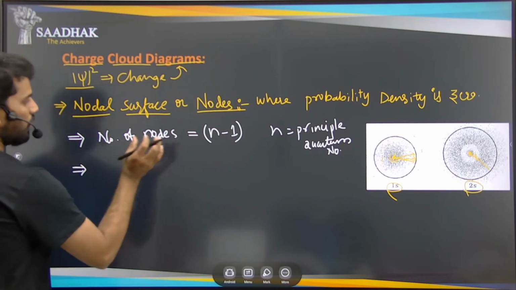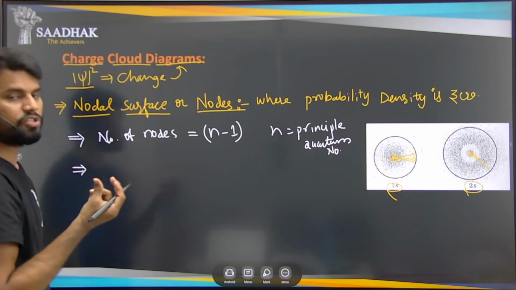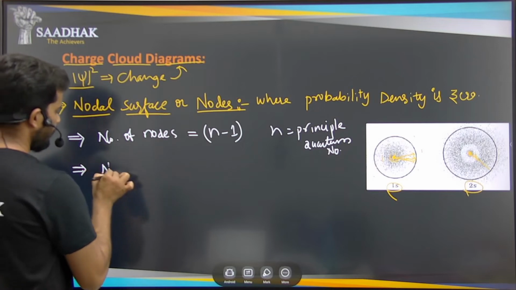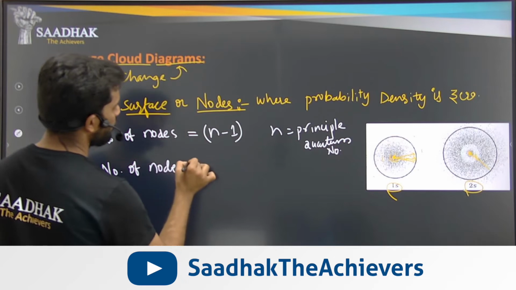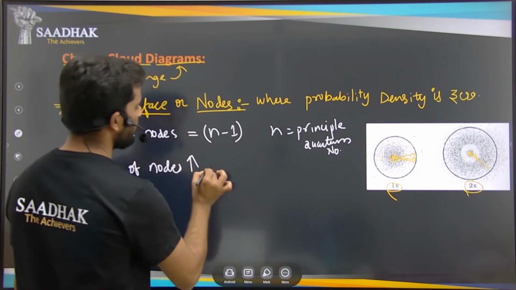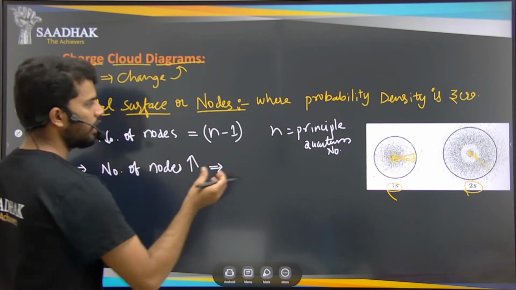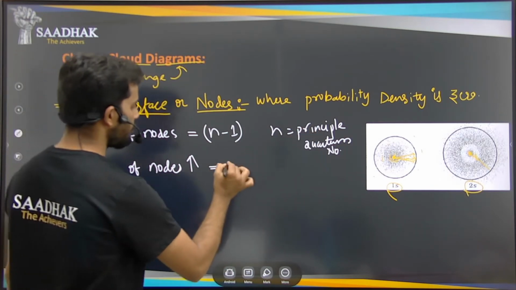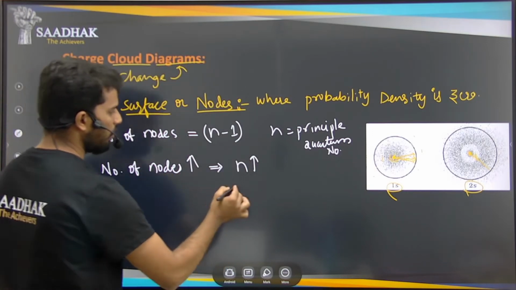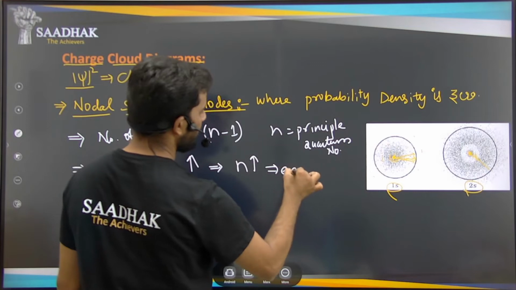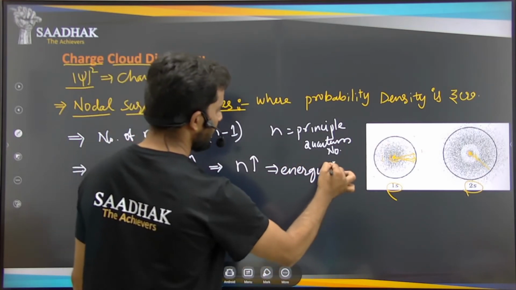So this number of nodes will give us, depending on that, if the number of nodes is increasing, then what happens? When does the number of nodes increase? If the principal quantum number is increasing, which means nothing but when n is increasing. So when n is increasing, what happens? The energy will also increase. So the energy will also get increased here.